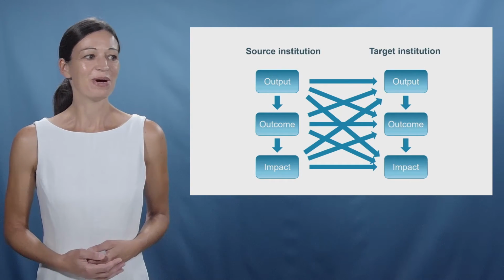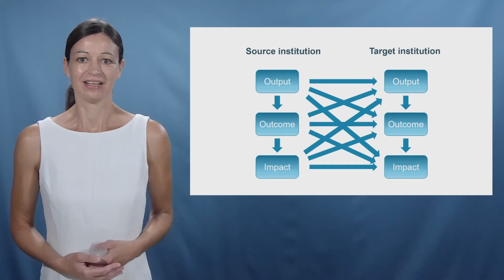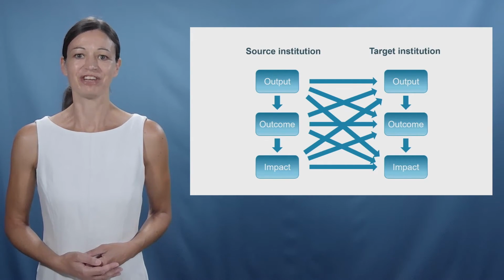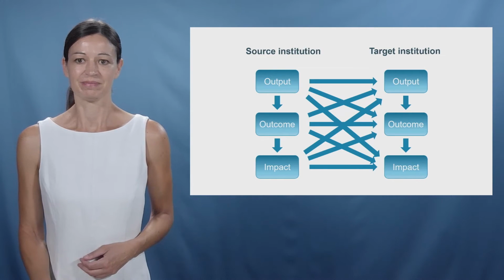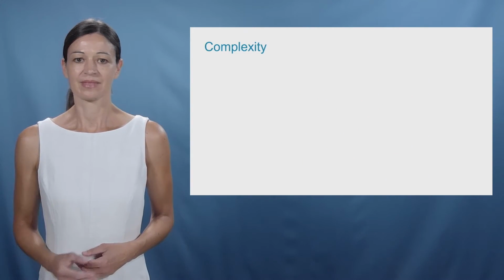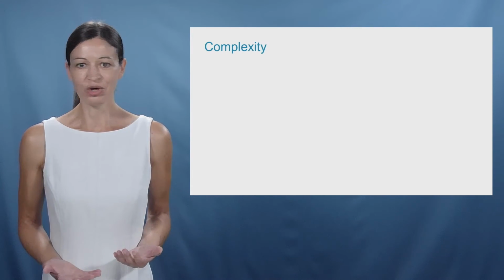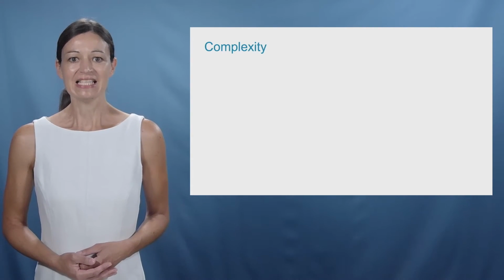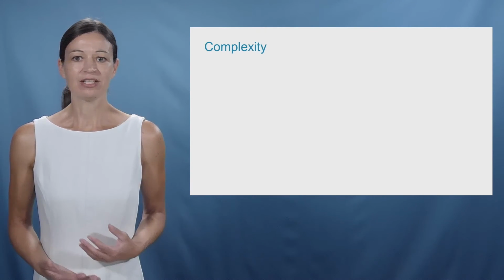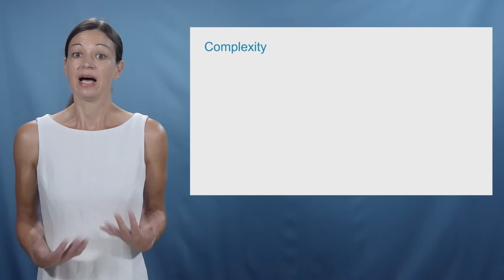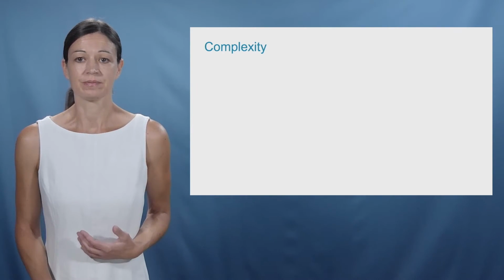This creates quite a messy picture. And here we're still looking at unidirectional interaction. This very much links to complexity. Global environmental governance is quite complex, with multiple structural, political, economic, behavioral, and other factors that interact.